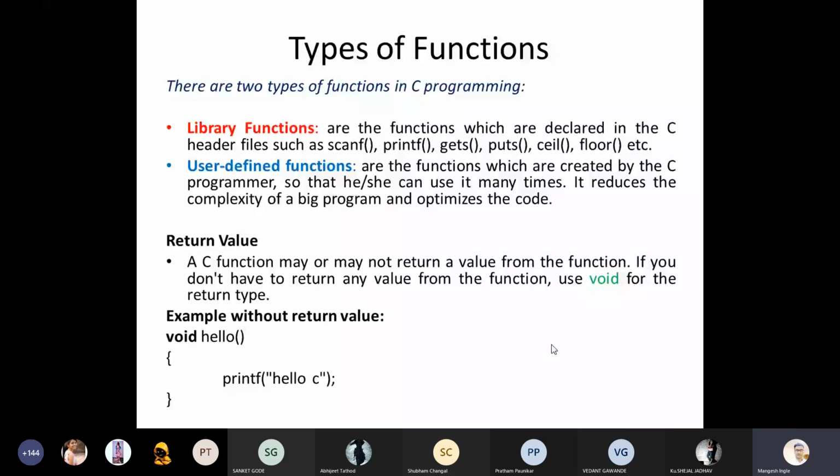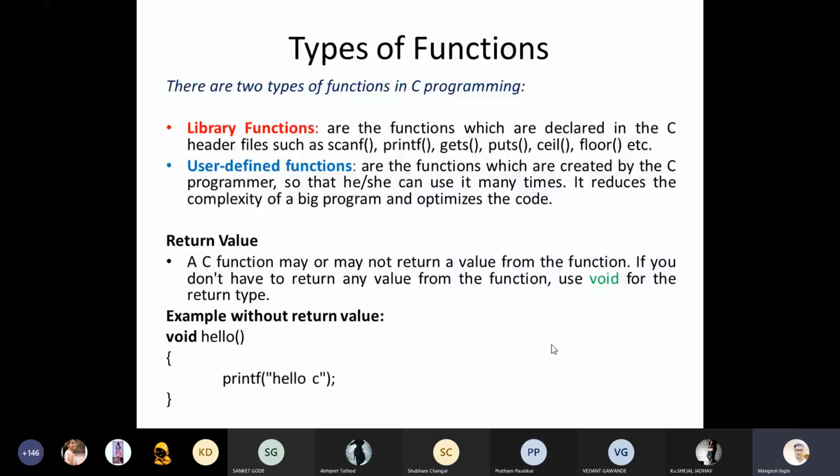For example, you can see scanf and printf, which we are regularly using. Printf has its own functionality, and scanf also has its own functionality. So gets, puts, sale, floor: these kinds of functions have their own functionality, and they are predefined functions. Whereas user defined functions are the functions which are created by the C programmer, by your side, like